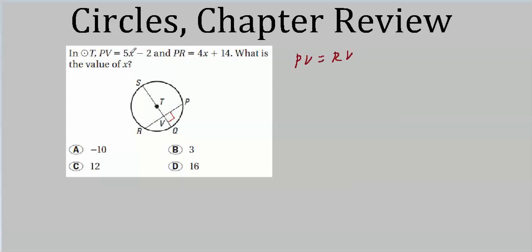Well, PV is 5x plus 2. Pardon me. As I say, PV is 5x minus 2. Well, PR, that's the whole thing.